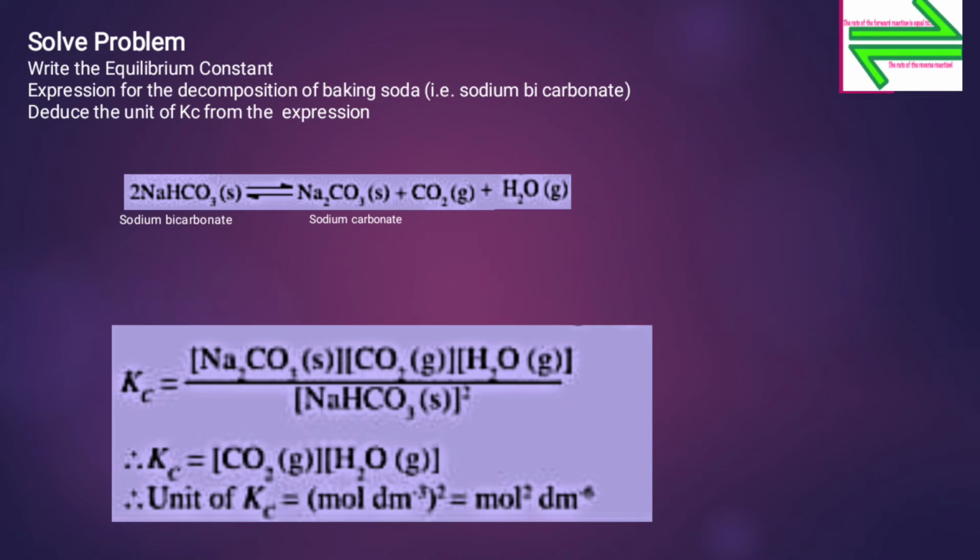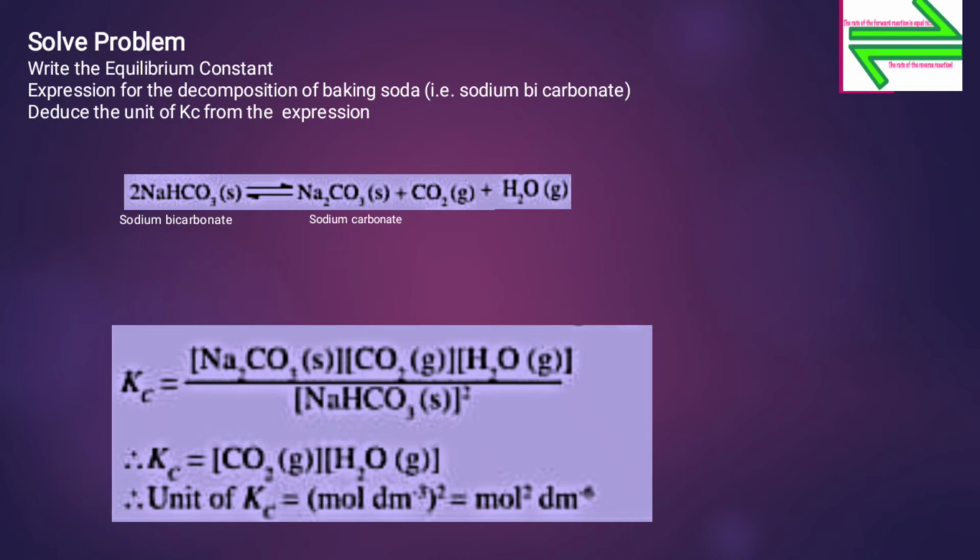Now let us solve the problem. Let us see an example. Here the question is, write the equilibrium constant expression for the decomposition of baking soda, that is sodium bicarbonate, and deduce the unit of Kc from the above expression.